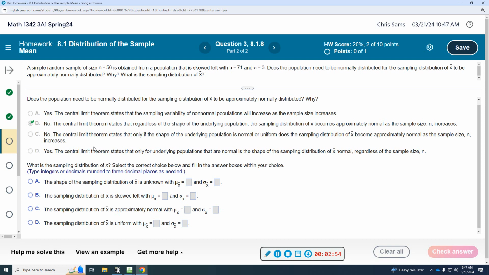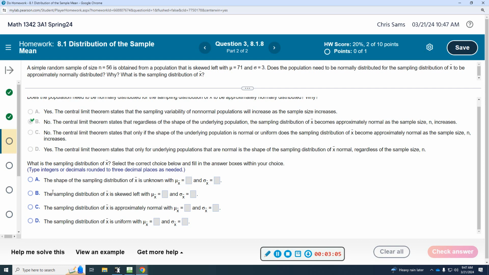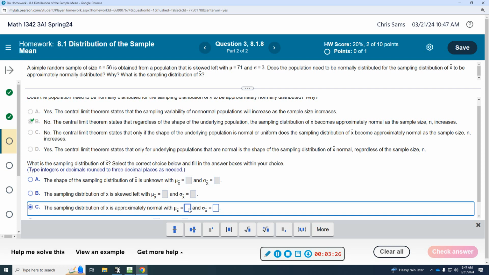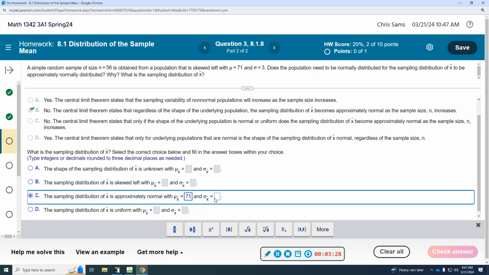And then part 2: what is the sampling distribution of x bar? The sampling distribution of x bar is going to be approximately normal. So for the shape of the distribution, skewed left is unknown; this is approximately normal. The mean is going to be, and we want to round to 3 decimal places, equal to the mean of the population, which is 71. So that's part of the formula. The standard deviation is going to be equal to sigma divided by the square root of n.